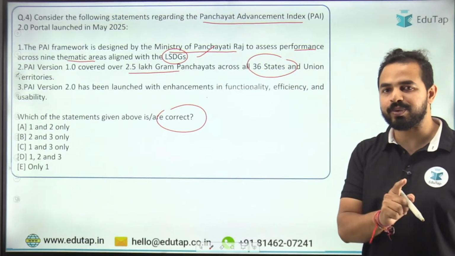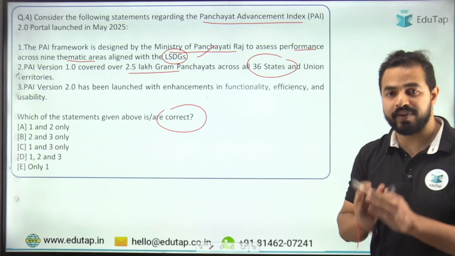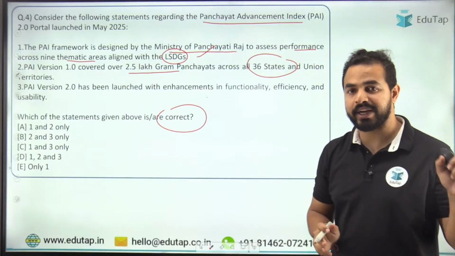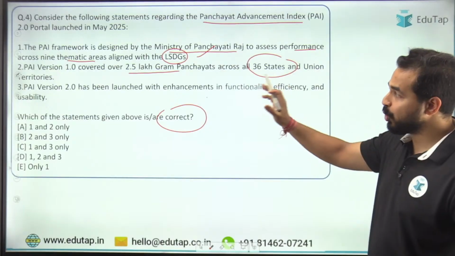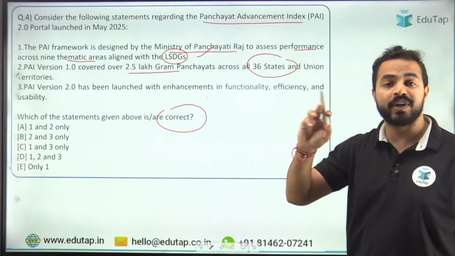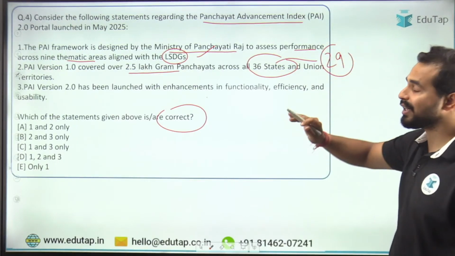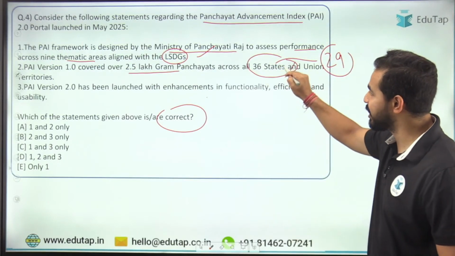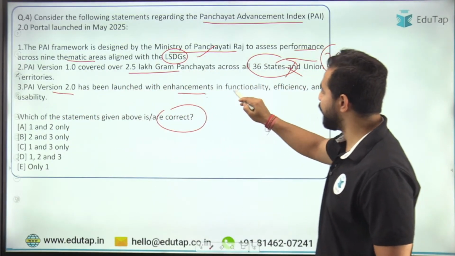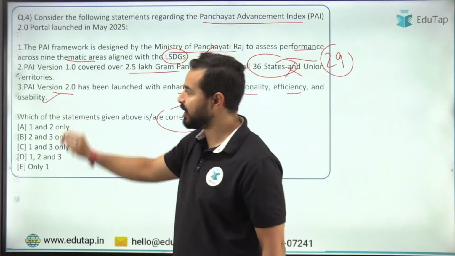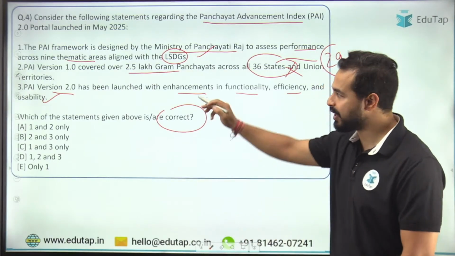So my dear friends, I told you that in the PAI version 1.0 and version 2.0, there is a key difference here, not just in the number of indicators and data points, but also in terms of the coverage. So there were 2.16 lakh gram panchayats only in PAI version 1.0. And these were across 29 states and UTs, and not all the 36 states and union territories. So this statement is incorrect. Third statement: version 2.0 launched with enhancement in functionality, efficiency and usability. So these were the three areas it was focusing upon. So that's why this statement is right here.